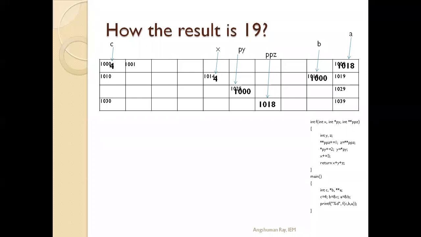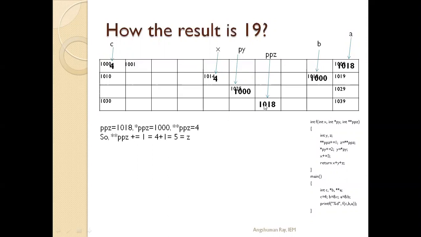Again, in this function it is told that double star ppz plus equals 1. What does it mean? Double star ppz is equal to double star ppz plus 1. Now, what is the value stored at ppz? At ppz the value stored is 1018, the address location. So 1018 is stored at ppz.